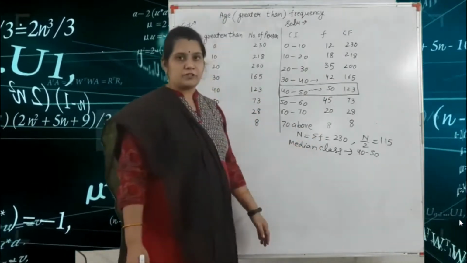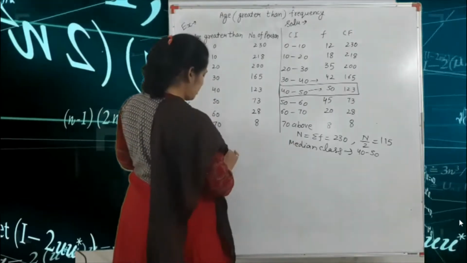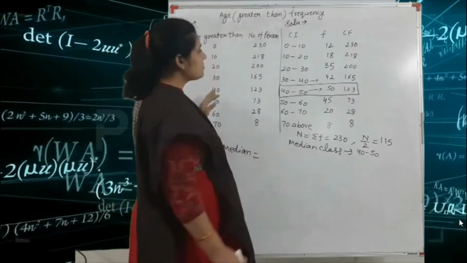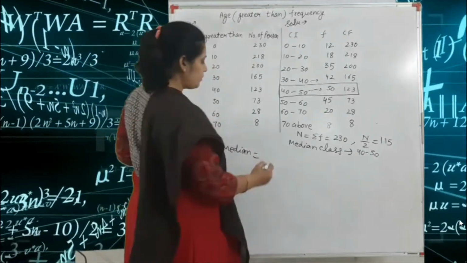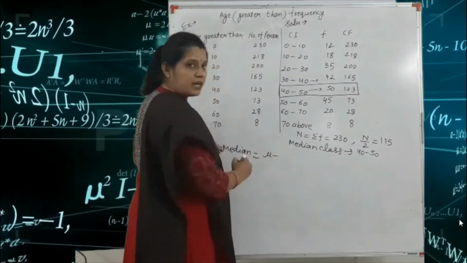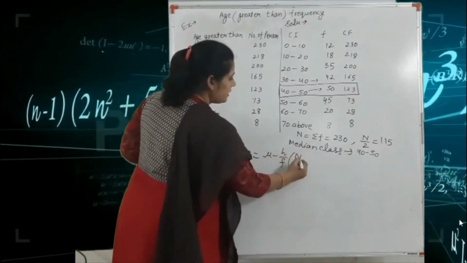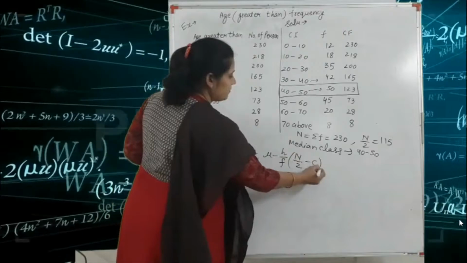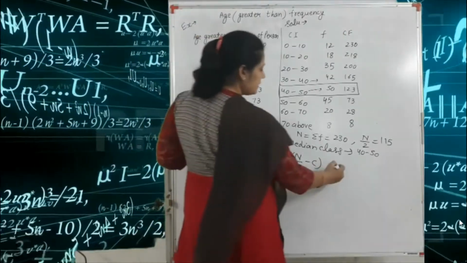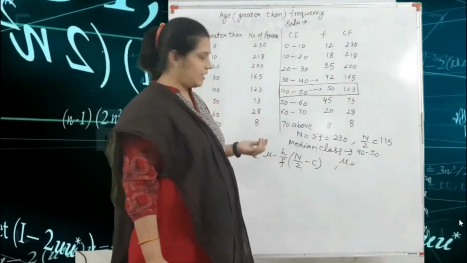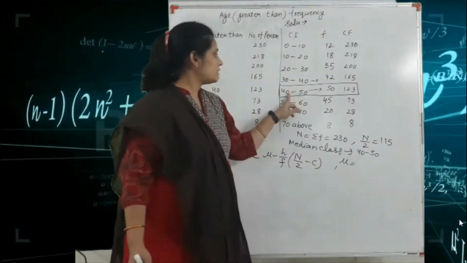The median class is 40 to 50. The formula is: because this is the greater than type of frequency distribution, median is equal to mu minus h upon f times n by 2 minus c. Here mu is the upper limit of the median class. Your median class is 40 to 50.